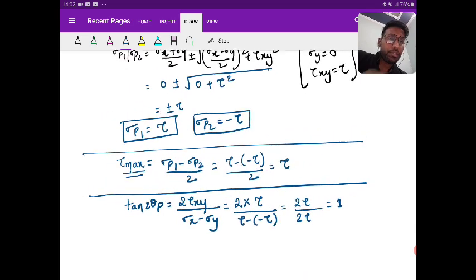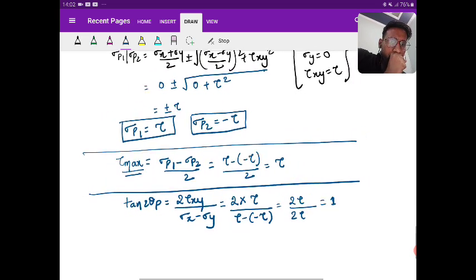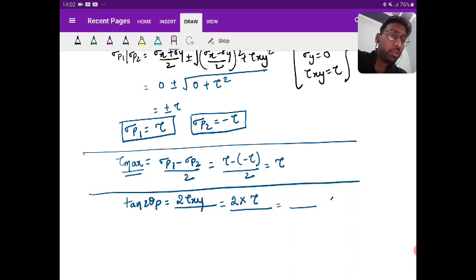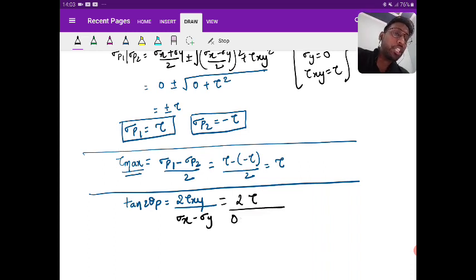Just a minute. Oh, sorry, what am I doing. Okay, so I'm writing this 2 tau hy upon sigma h minus sigma y. So tau hy is nothing but tau. Sigma h is 0 and sigma y is also 0. So you are getting 1 by 0, that is nothing but infinity.